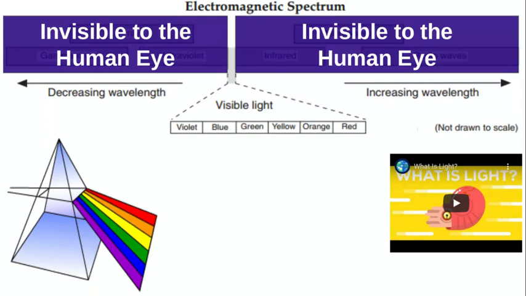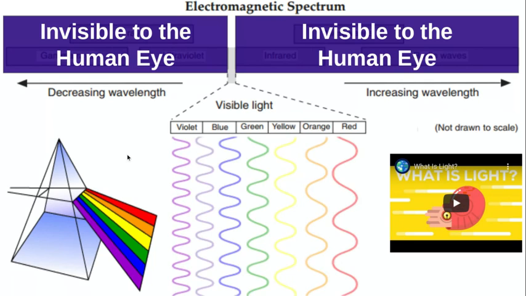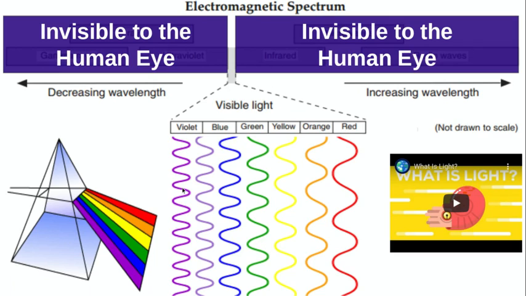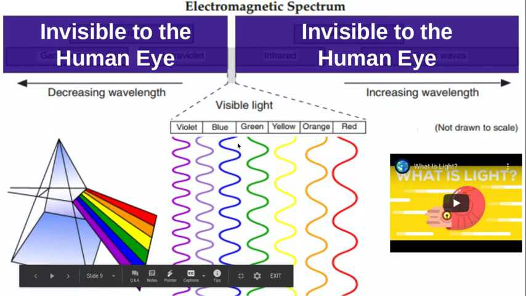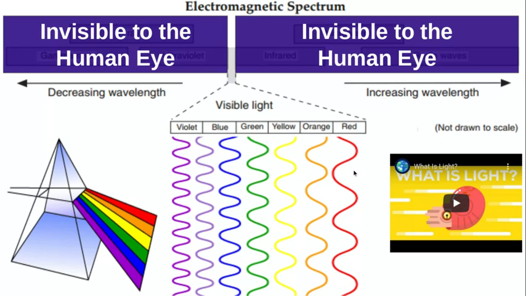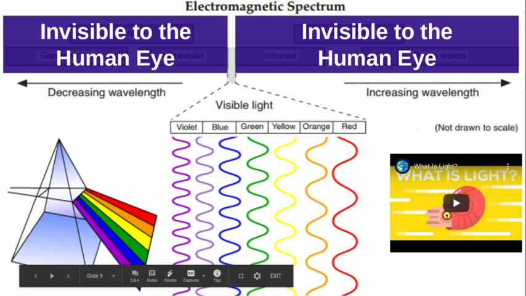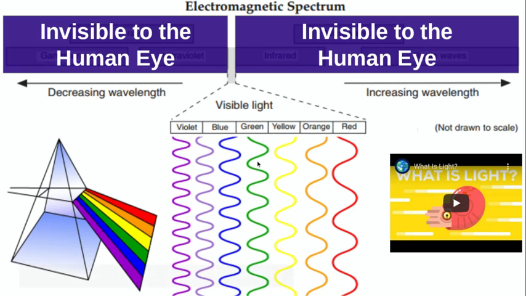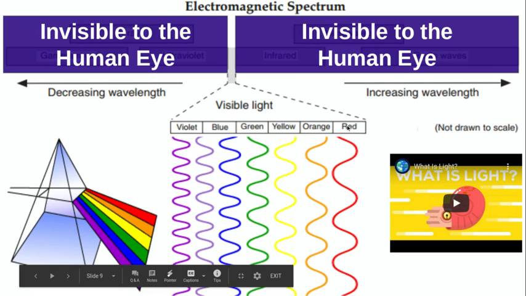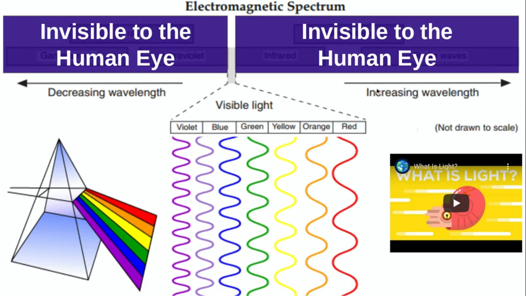Right? So that's the way a prism works. When light passes through a prism, it gets scattered into these different wavelengths, and those different wavelengths equal different colors that our eyes pick up on. Right? So violet has the shortest wavelength, the highest amount of energy. As we go from blue to green to yellow and eventually to red, the wavelength is getting longer and longer and longer and representing lower and lower amounts of energy. So violet has the shortest wavelength, red has the longest wavelength. And once again, we can see that just in the way they're ordered on the scale over here. As we go from left to right, the wavelength is getting longer and longer and longer.